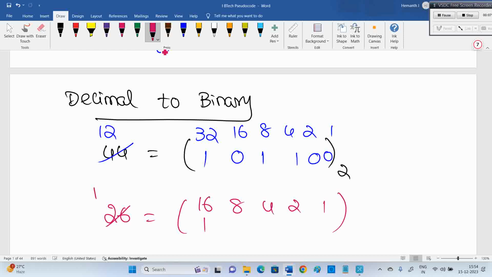Then what is left over? 10. I'll take 8. Then 2. That's it. From highest onwards you assign: 16, then 8, then I left only 2. I don't go for 4 because I want only 2 now. Assign from high to low.